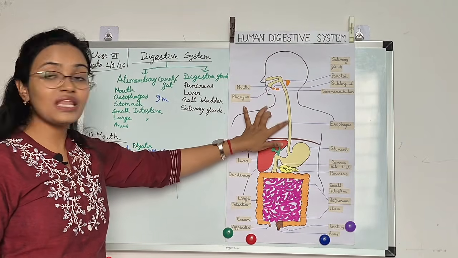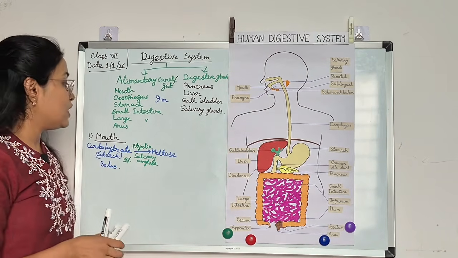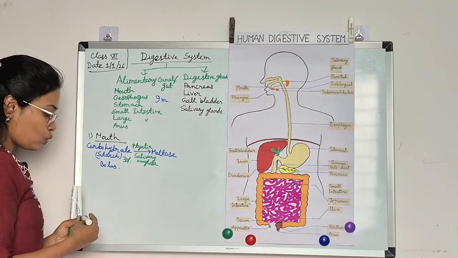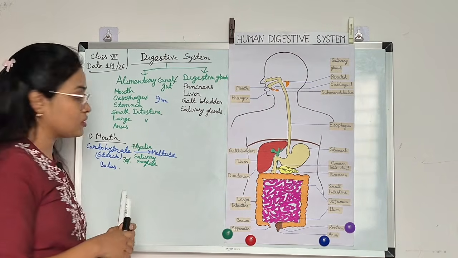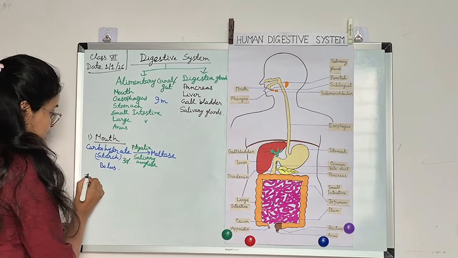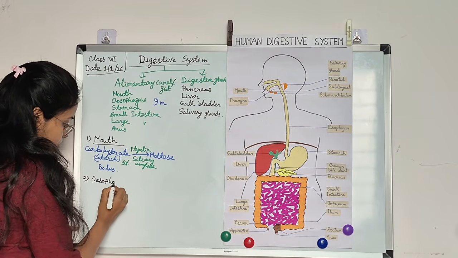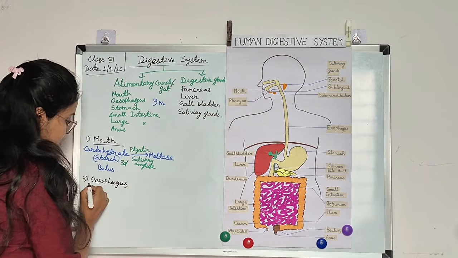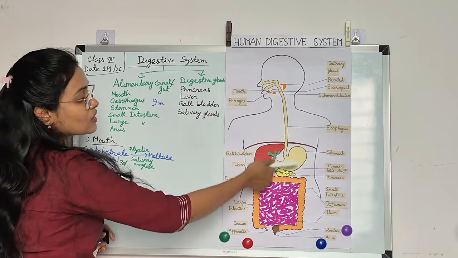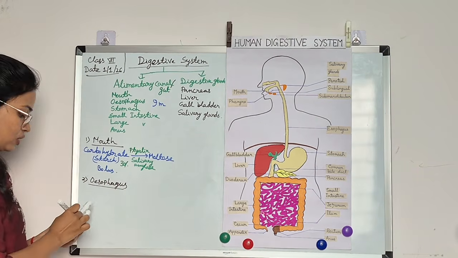Next comes our esophagus. It is a pipe-like structure, and no digestion occurs in the esophagus. The esophagus is the connecting part between the mouth and the stomach. No digestion occurs here.